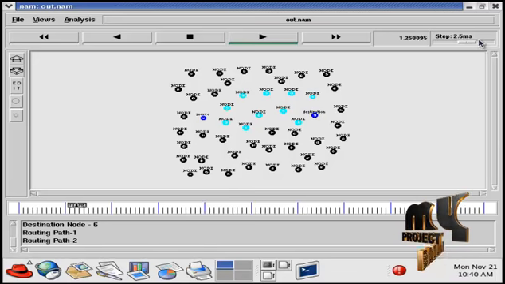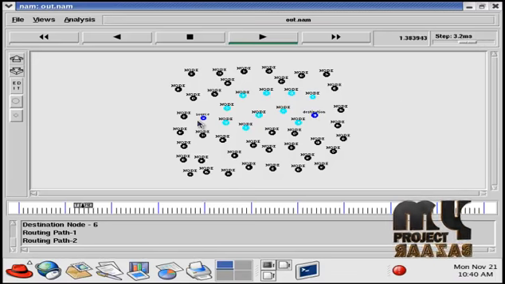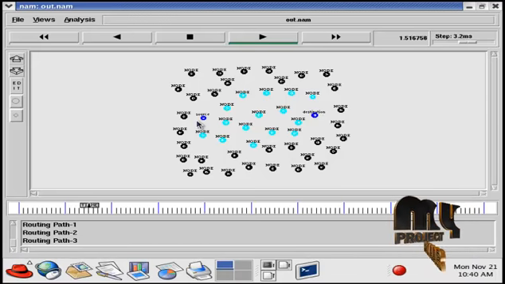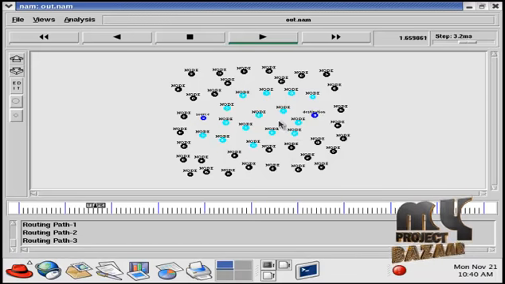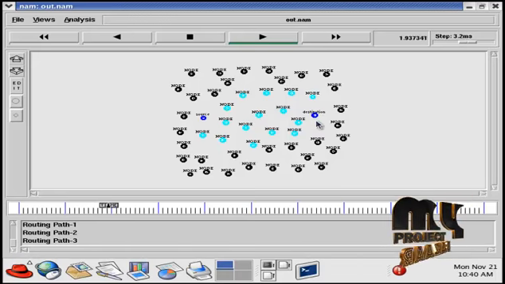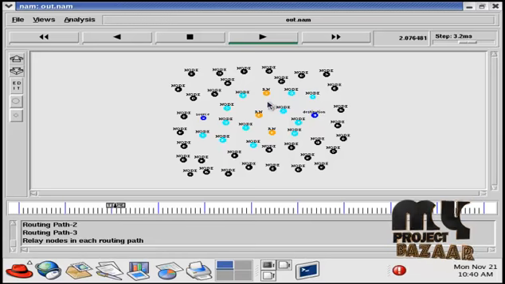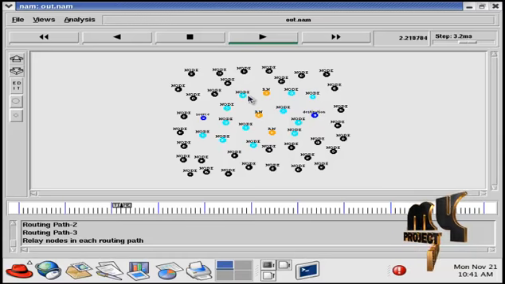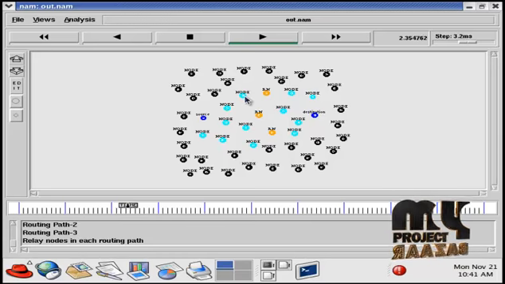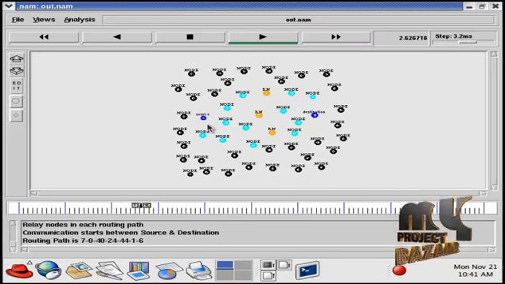Then the third routing path is created. There are three routing paths formed between the source and the destination. Now the relay nodes are created in each path in the network. Now the communication starts between the source and the destination nodes.